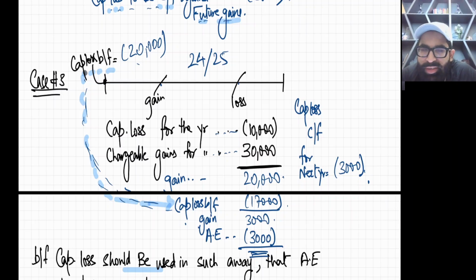Okay, let me give you the final summary, so that we can move to the next case. In the current year, for capital loss for the year, there is no planning. It can waste your annual exemption. But yes, for brought forward capital loss, there is a planning.